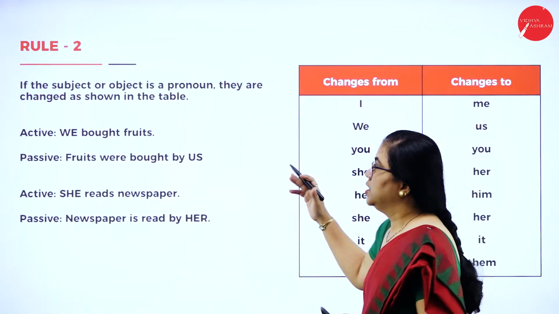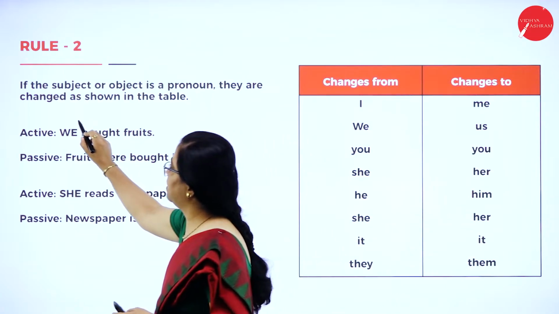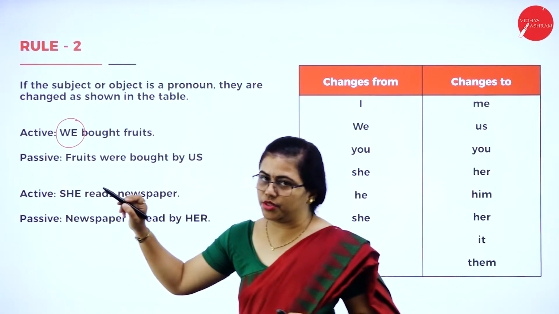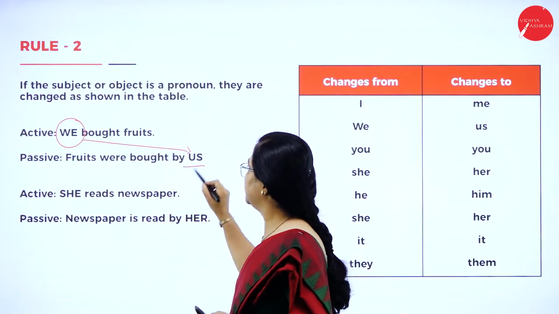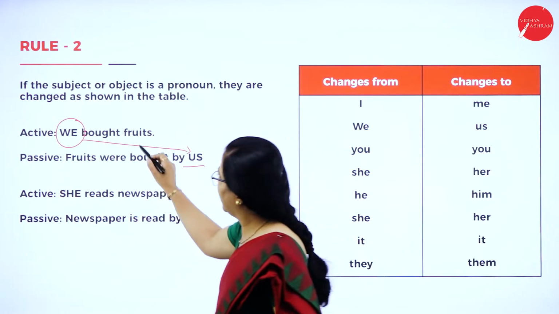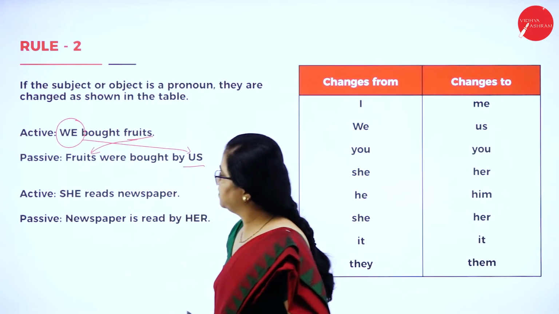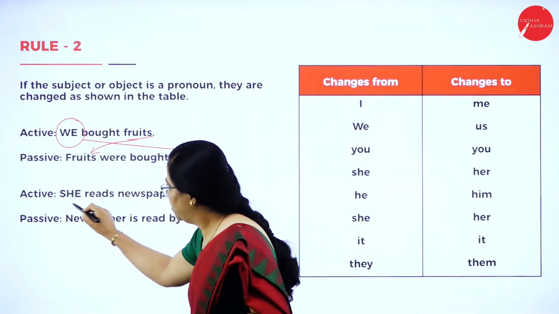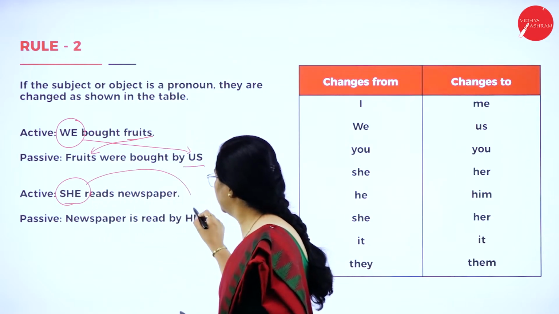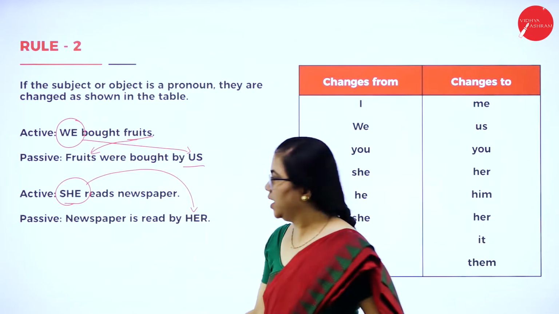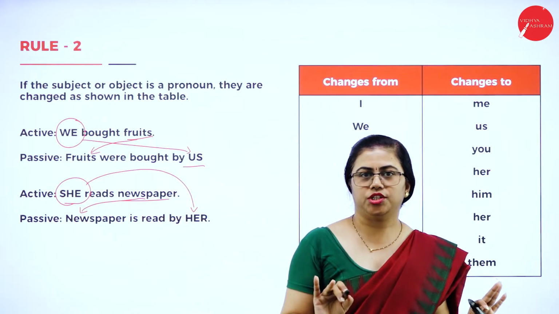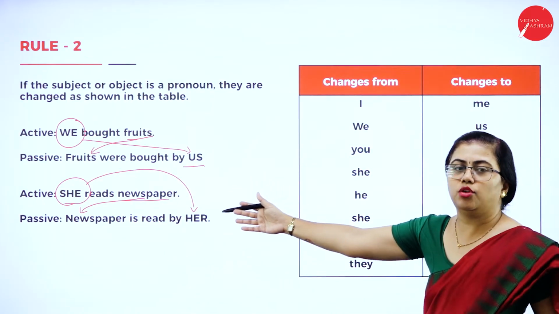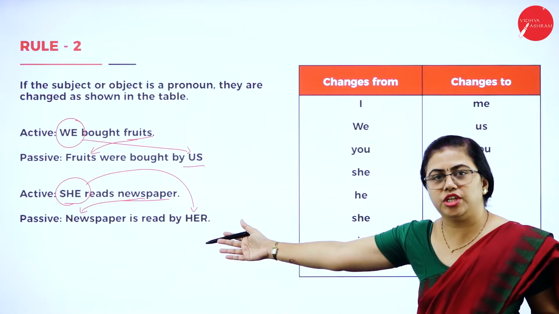Suppose we have a pronoun as the subject. When we change it to object, it will change to us. Again, the noun will remain as it is. Again, a pronoun has changed to her. The noun remains as it is, but only the position is changed. So how do you remember the change of pronouns?